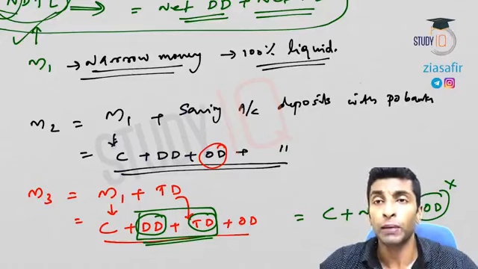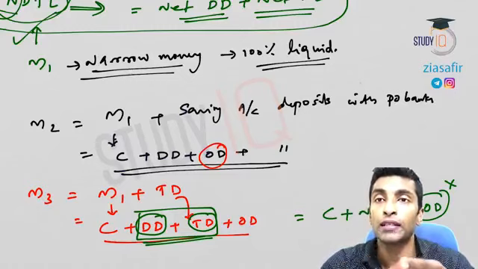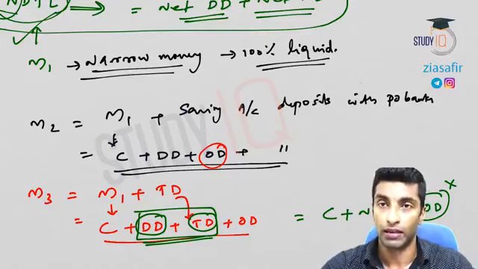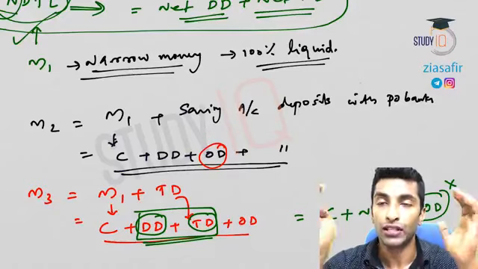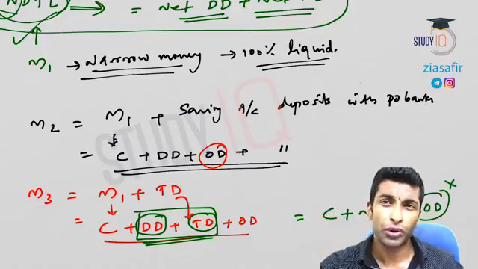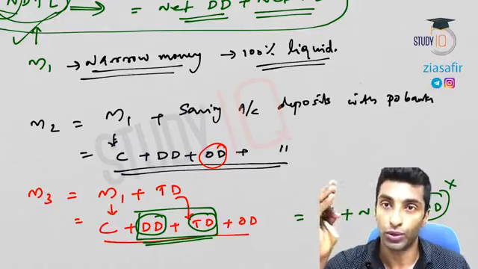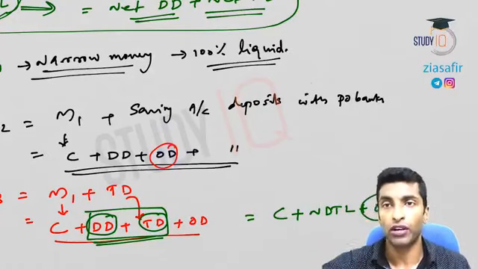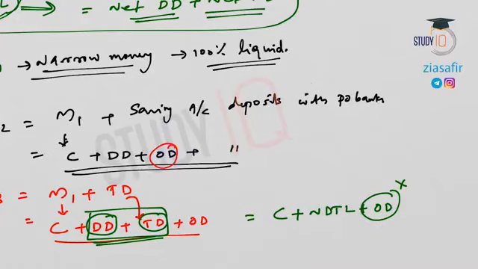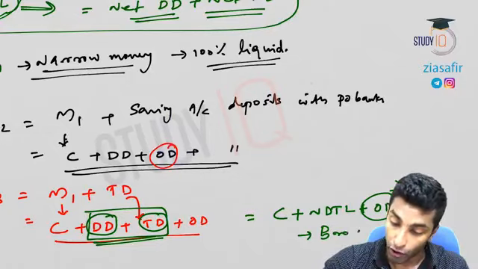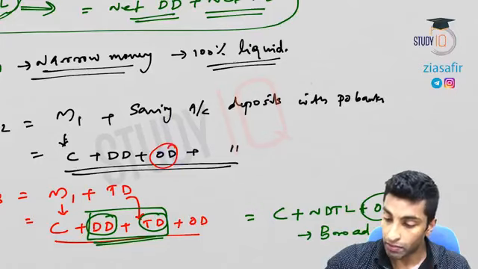So what do you mean by M3? M3 is the currency which you have plus all the deposits. Whether it is demand deposit or time deposit, both are included. Other deposit also is there, but negligible, as I have told you. So just remember, currency plus all deposits is your M3. Now, can you withdraw the entire amount in a single go? No. So it is not liquid. M3 is not liquid, and you can see that order. M1 is the most liquid, this is not that liquid. So this is known as broad money.